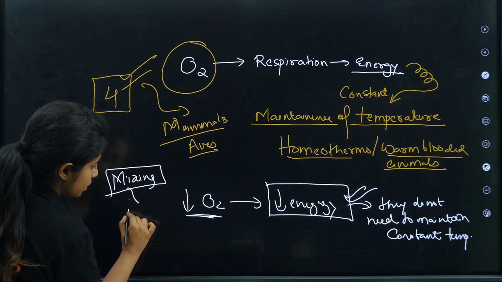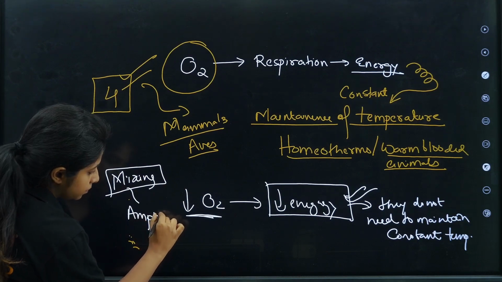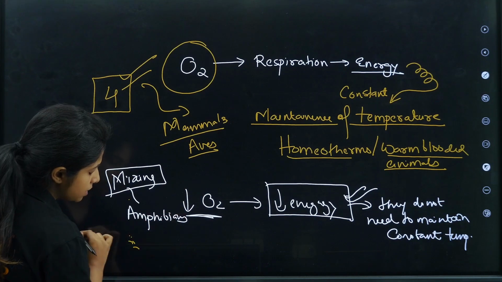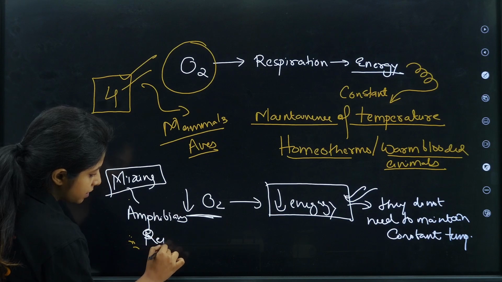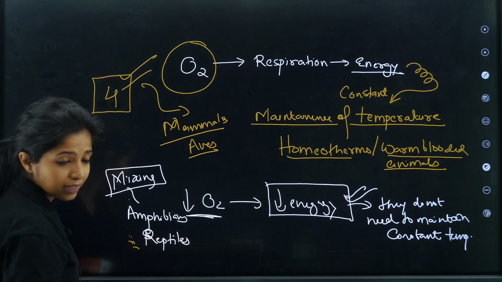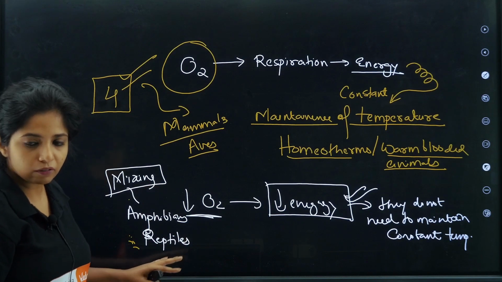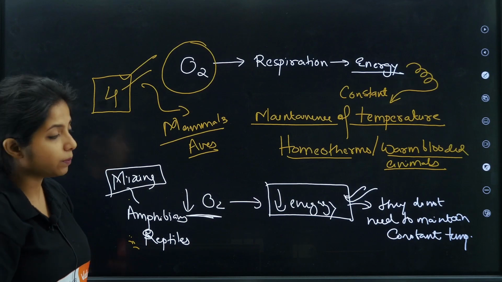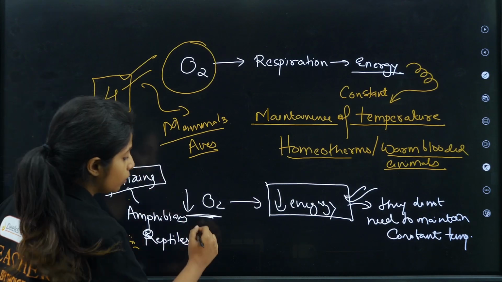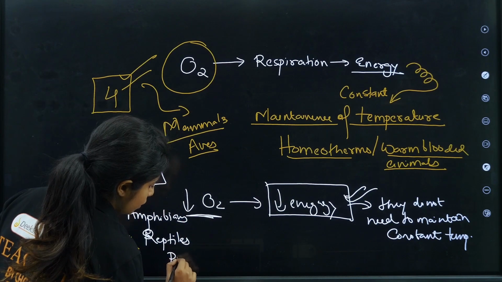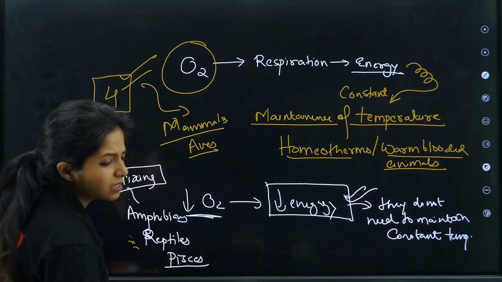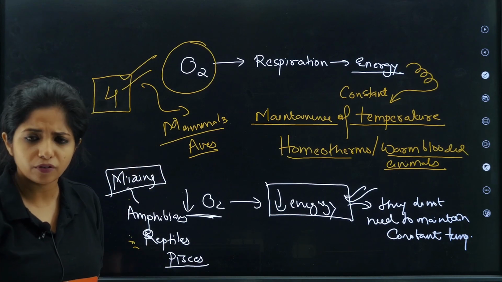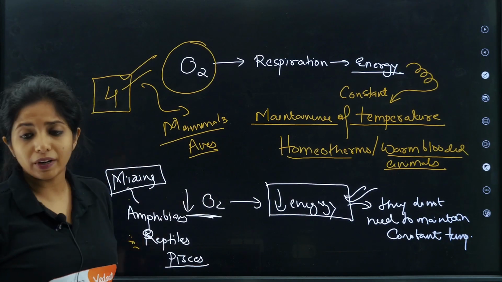What are those organisms? These are amphibians like frogs, salamanders and stuff, and reptiles like lizards, snakes and all. They are okay with mixing of the blood because they do not have to maintain a constant body temperature. Apart from mixing of the blood, there is one more group of organisms. For example, pisces, fishes. They also show single circulation. There is no higher requirement for oxygen there also, because they also do not maintain constant body temperature.